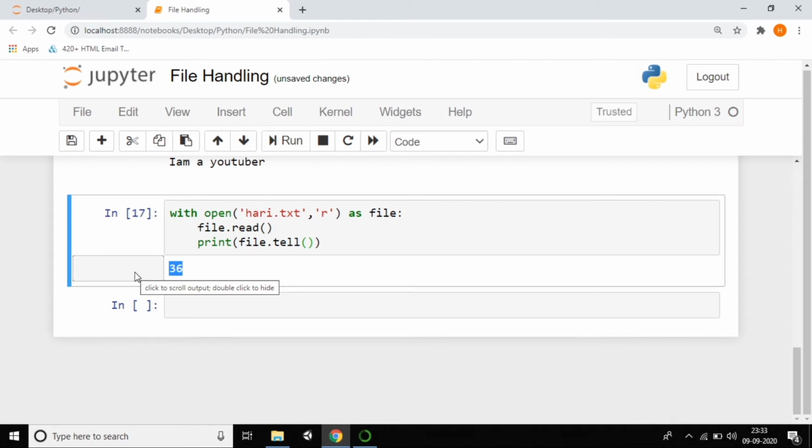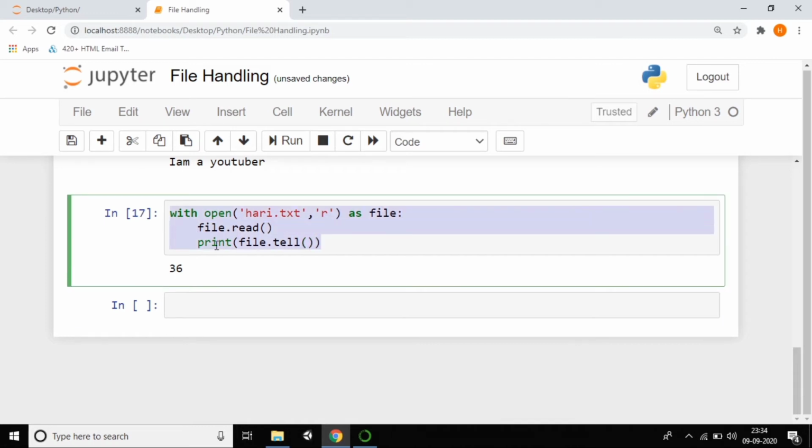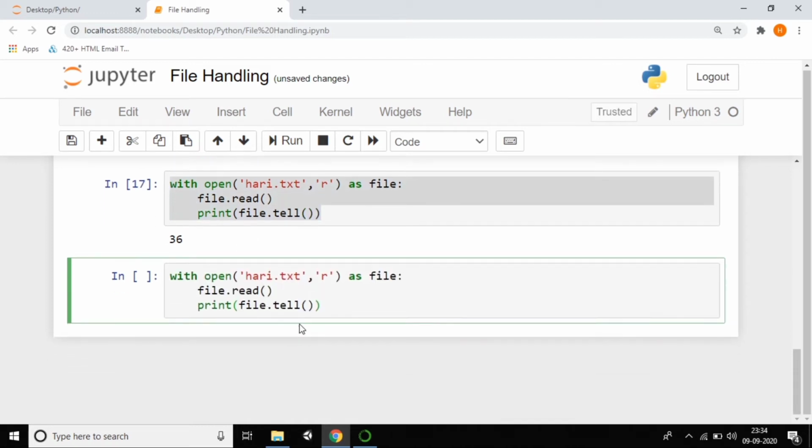So we have another method which is called the seek method. The seek method is used to move the cursor to a particular point in the file. So if you want the cursor at the second position or first position or 0th position, you can use the seek method. Just copy this code and paste it. Instead of that, you can give seek, so just make it file.seek.